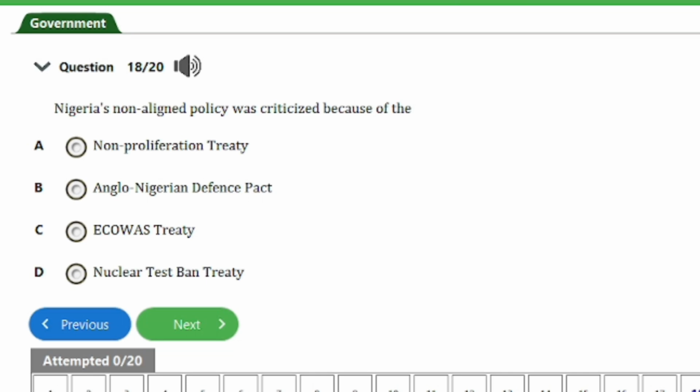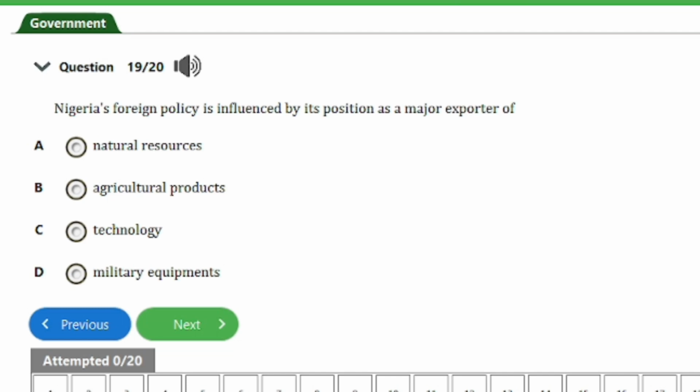So we have here question number 19 of 20. It says, Nigeria's foreign policy is influenced by its position as a major exporter of A. natural resources, B. agricultural products, C. technology, D. military equipment. So guys, the answer to this question is option A here. That's natural resources. And that is for this question. So we'll go ahead and check out the next and last question for this video, guys.